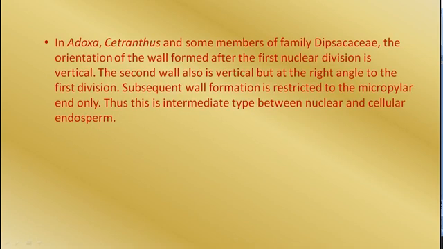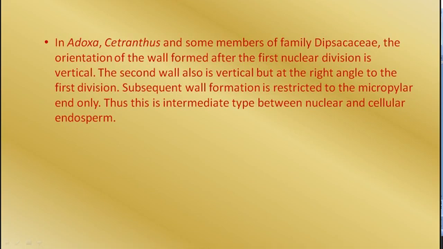In Eudoxa, Citranthus and some members of the family Dipsaceae, the orientation of the wall formed after the first nuclear division is vertical. In place of transverse, in Eudoxa and Citranthus, the division is vertical. The second wall also is vertical. So there are 4 laterally placed cells, but at right angles to the first division.